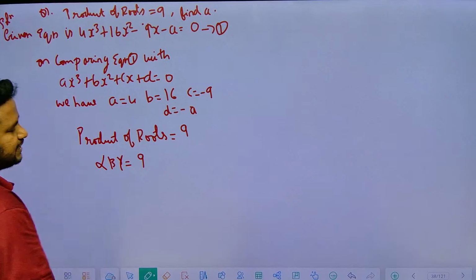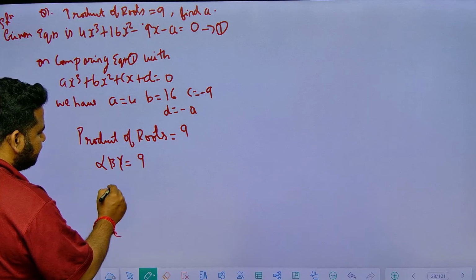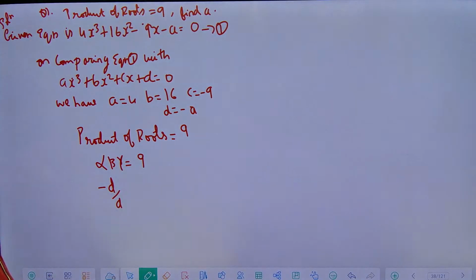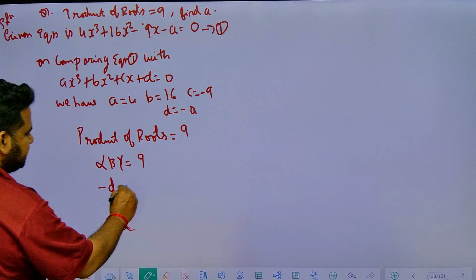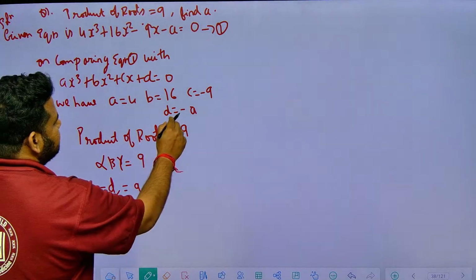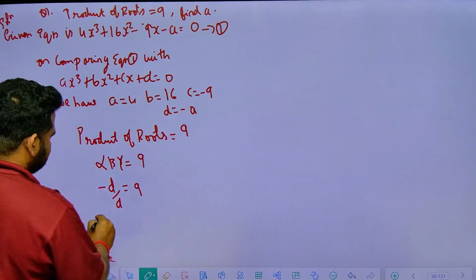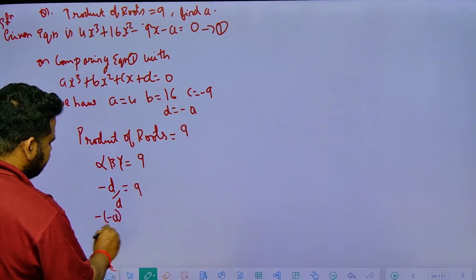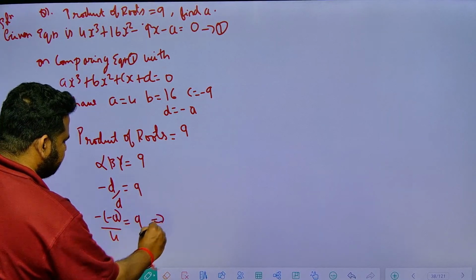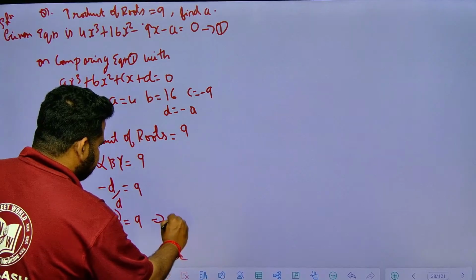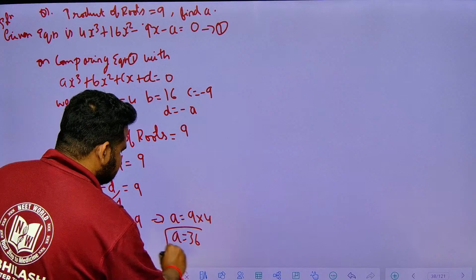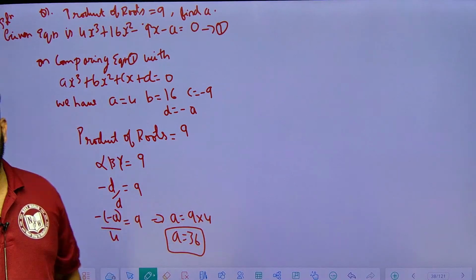But alpha, beta, gamma, we know, is nothing but equal to minus d by a. So that is equal to 9. Here d is minus a, so minus of minus a by the actual value of a here, which is 4, will be equal to 9. Minus into minus is plus, so a will be equal to 9 into 4. 9 times 4 is 36. So we got the value of a as 36.